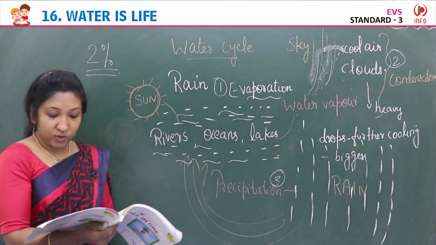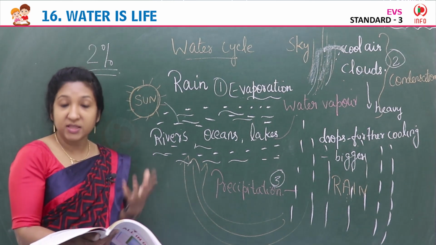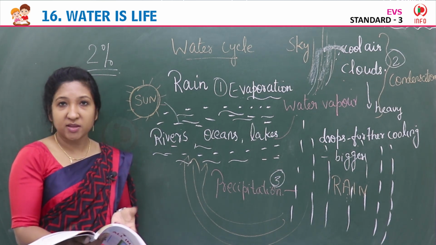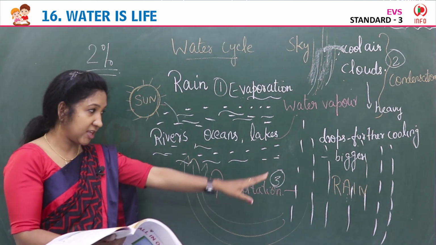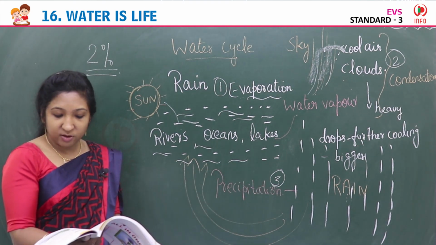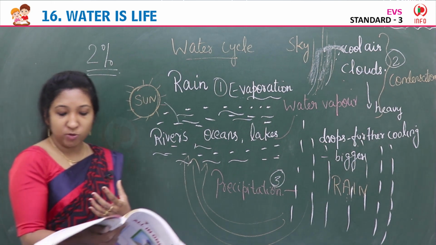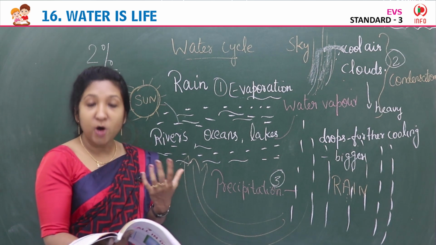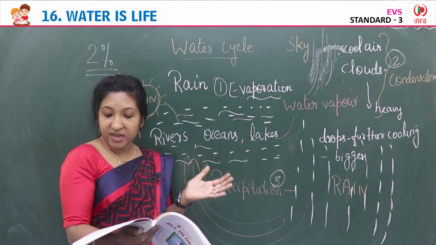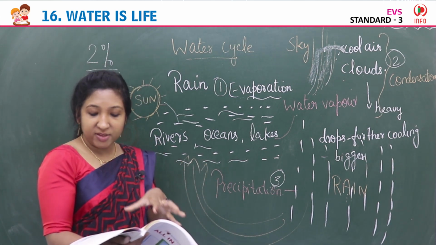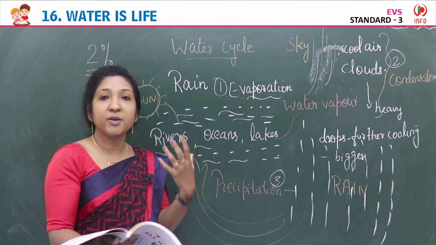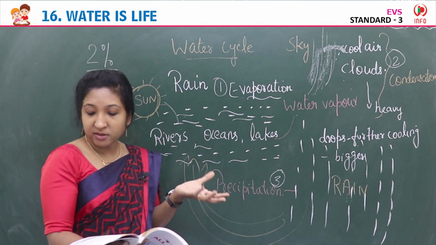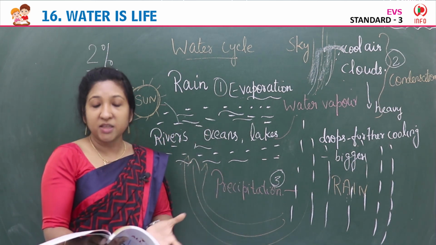Some places receive more precipitation than others do, meaning more rain. These areas are usually close to oceans or large bodies of water that allow more water to evaporate and form clouds. These areas are very near to the oceans, or rivers. Because of that, evaporation happens very fast, so there will be more rain.